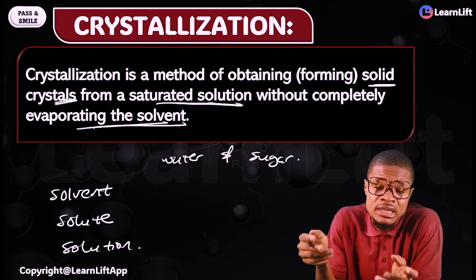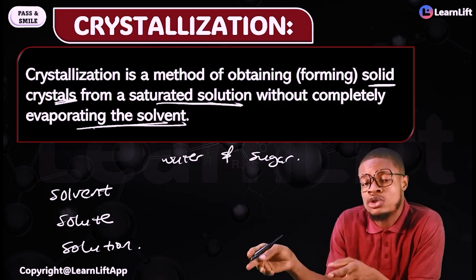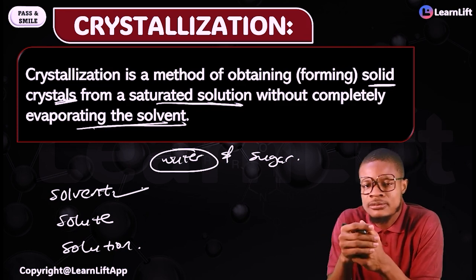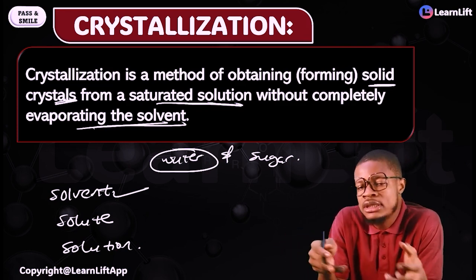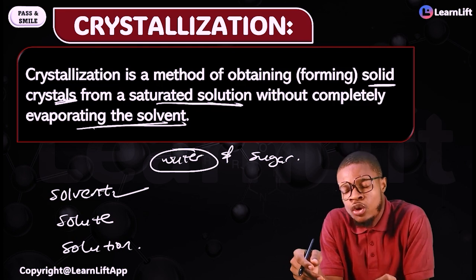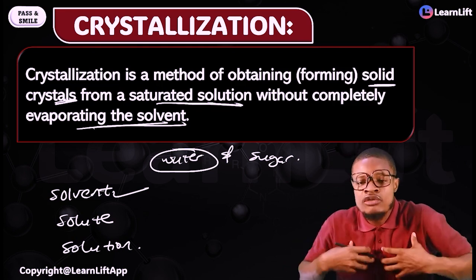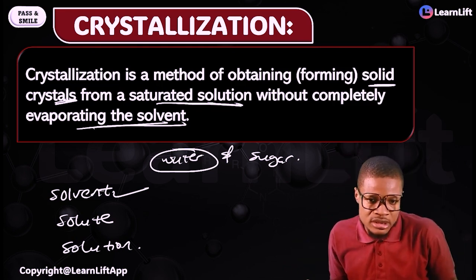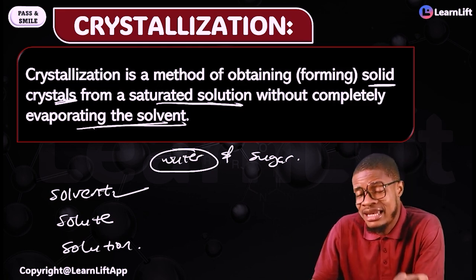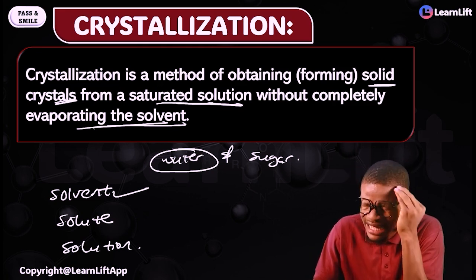The definition of water, basically everywhere, says water is a universal solvent. Ethanol is also a solvent. Whatever dissolves your solutes is called your solvent.